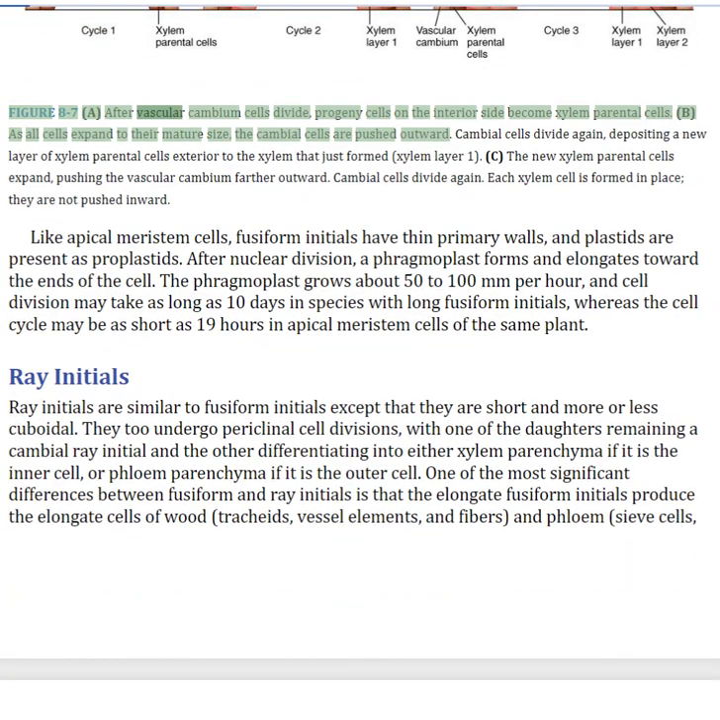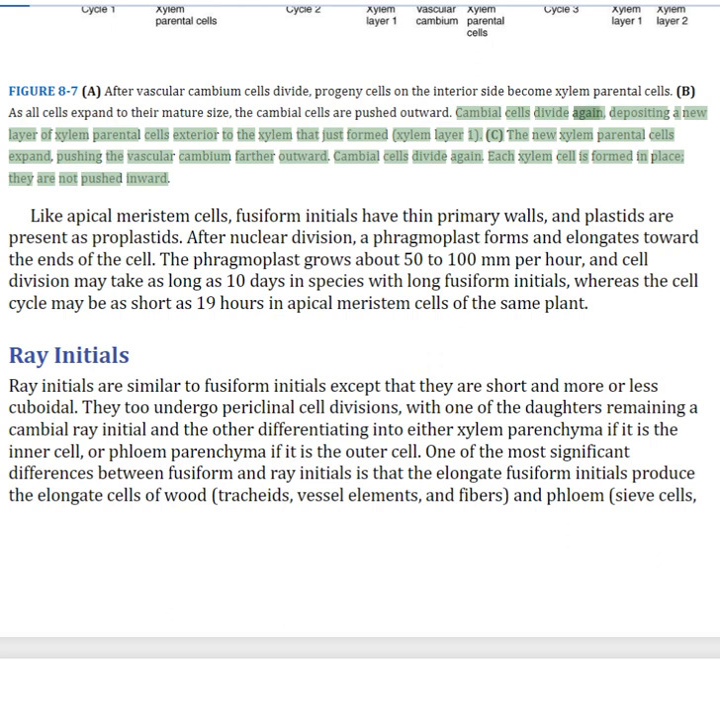Figure 8.7 After vascular cambium cells divide, progeny cells on the interior side become xylem parental cells. As all cells expand to their mature size, the cambial cells are pushed outward. Cambial cells divide again, depositing a new layer of xylem parental cells exterior to the xylem that just formed. The new xylem parental cells expand, pushing the vascular cambium farther outward. Cambial cells divide again. Each xylem cell is formed in place; they are not pushed inward.